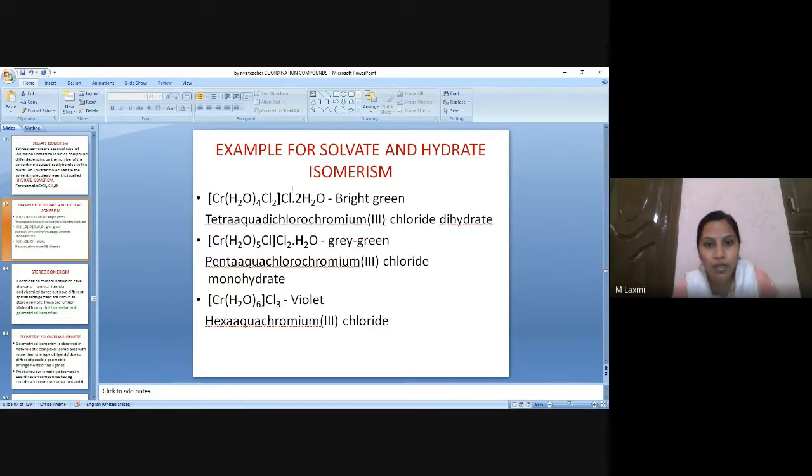What about the counter ion? The counter ion is anionic, so its name should go at the end. So chloride. But after the counter ion, I have two water molecules, so that is written as dihydrate. Here, my water molecule is not coordinated in the complex. It is acting like a solvent. So, it is dihydrate. Let us see the second example.